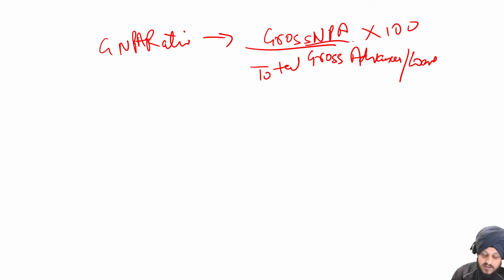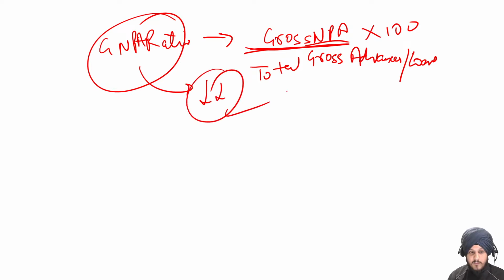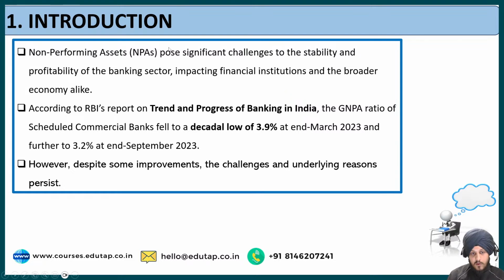It is written in percentage. So basically the gross NPA ratio gives insights about the proportion of NPA with respect to the loans that are extended by the bank. This is the gross NPA ratio that has recently been reduced as per the report by the RBI, and we are going to see all these things one by one.